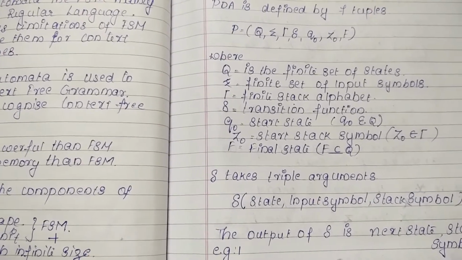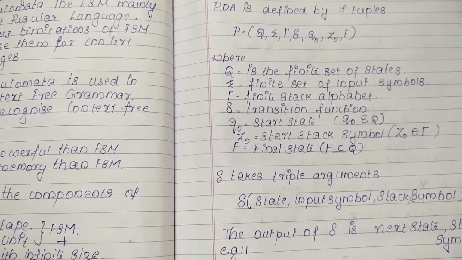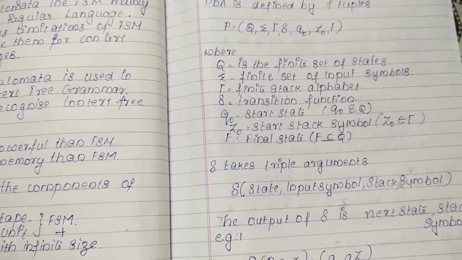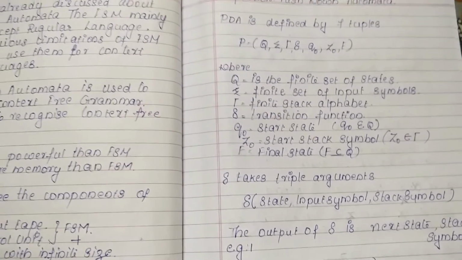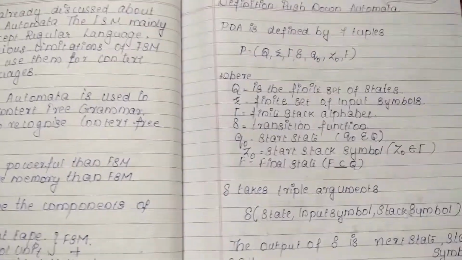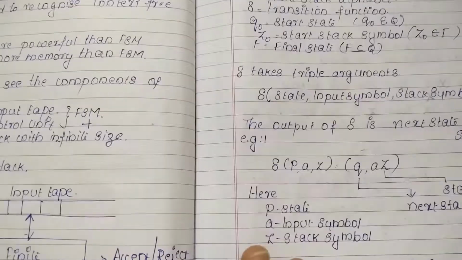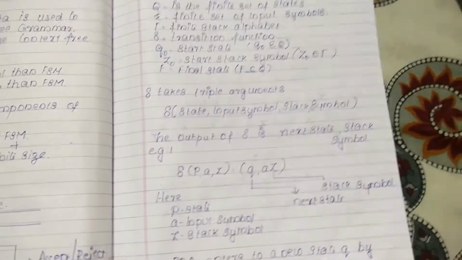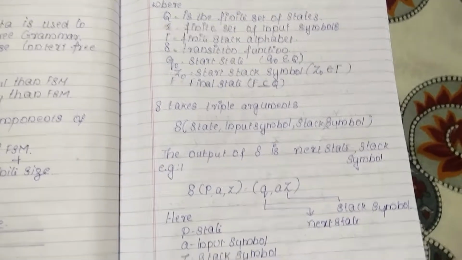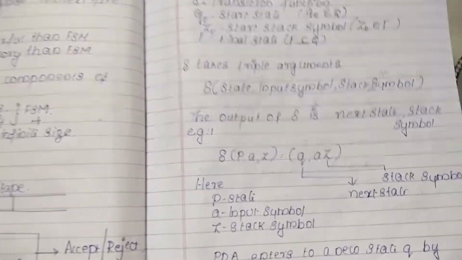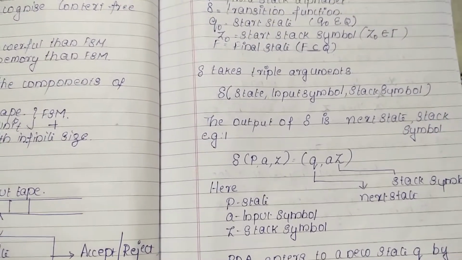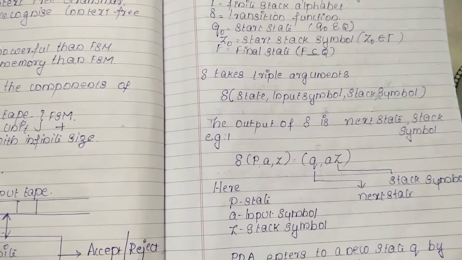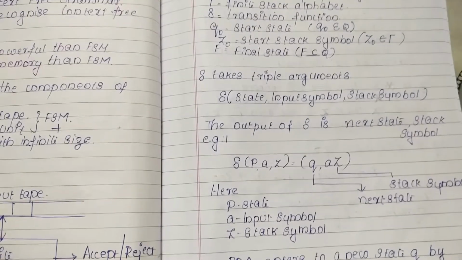So a pushdown automata will be defined by 7 tuples. We will be using these 7 tuples when we discuss the pushdown automata further. Now we have discussed the stack symbol. Next we need to check how the transition function works in this particular PDA. In an FSM it was different: Q0 on getting A goes to the next state.